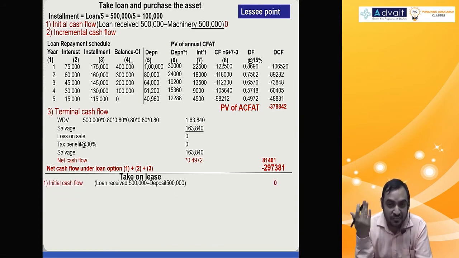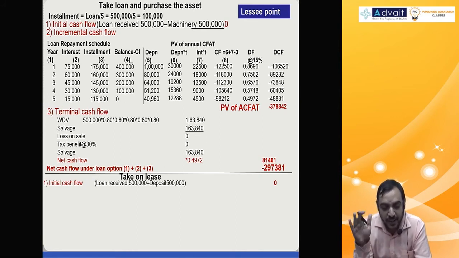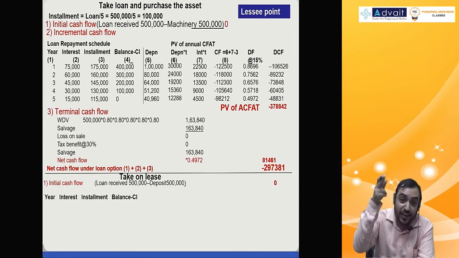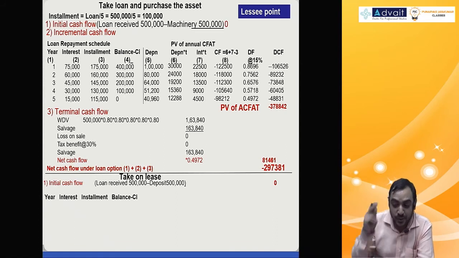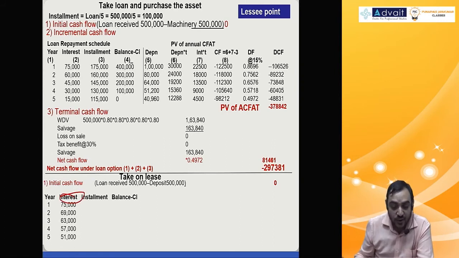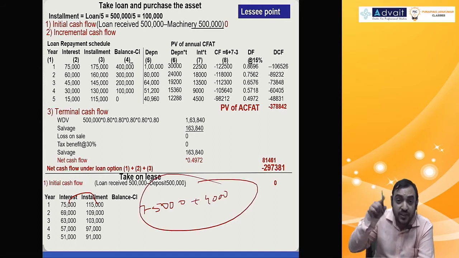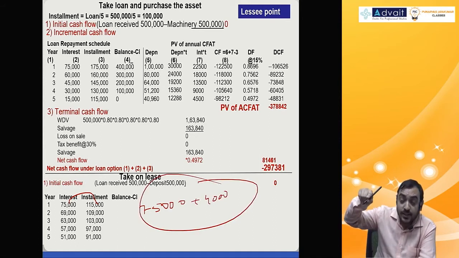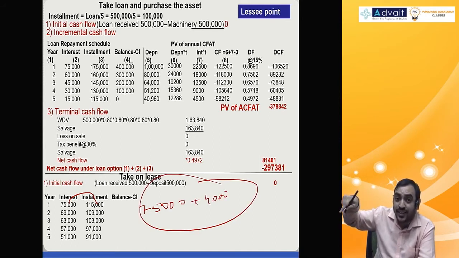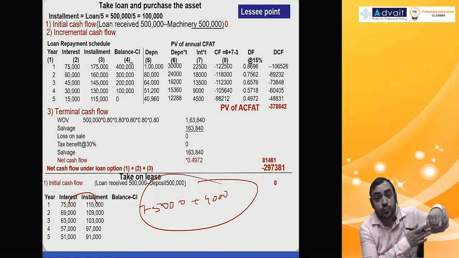Now if you take it on lease, it would be very simple in the previous problem, but here it is not. 5 lakh you receive as loan, 5 lakh you pay as deposit, net amount. Please observe, here also loan repayment will come, and that is more important. So 5 lakh loan you take at 15%, interest 75,000. Installment will be 75,000 plus 40,000. Please observe, 75,000 plus 40,000. 40,000 is the amount of lease deposit adjusted against rent, and that is the amount of principal I have to pay to the bank as principal repayment.